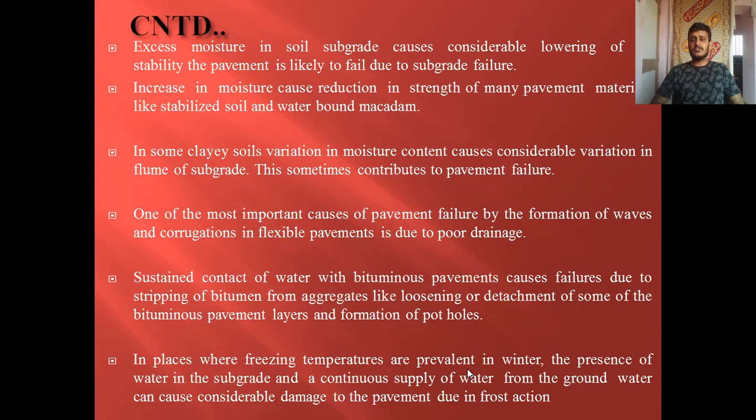The first point: excess moisture in soil subgrade causes considerable lowering of its stability. The pavement is likely to fail due to subgrade failure. So when there is excess moisture present in the subgrade, obviously it will lower the stability of the soil subgrade. Hence the subgrade of the pavement is going to fail.